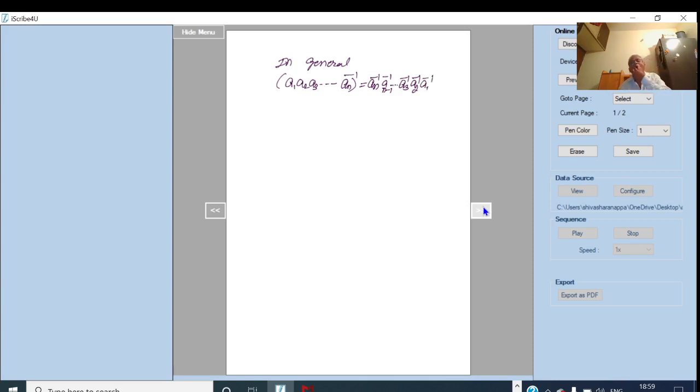That is, writing the elements in reverse order and taking the inverse of each element. We can prove this by the induction method. If n equal to 2, then (A1 A2) inverse is equal to A2 inverse A1 inverse. This we have already proved.